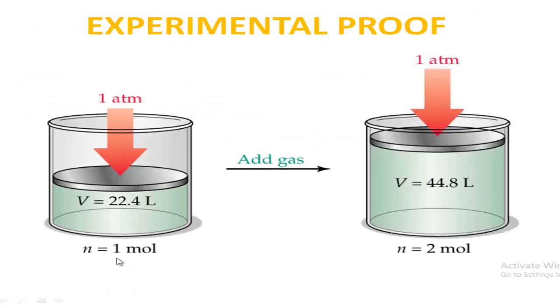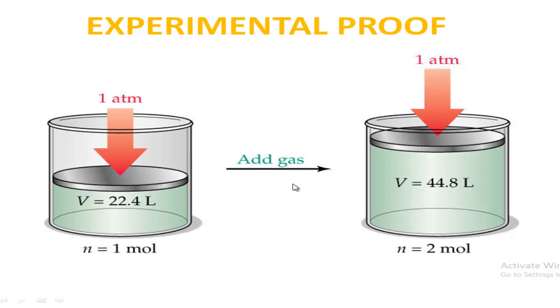Now, experimental proof of what I have said, that volume is directly proportional to moles. Follow here. Previously, the amount of gaseous substance is 1 mole, and the volume of 1 mole of gas is 22.4 liter at 1 atmospheric pressure, and temperature is also constant here.